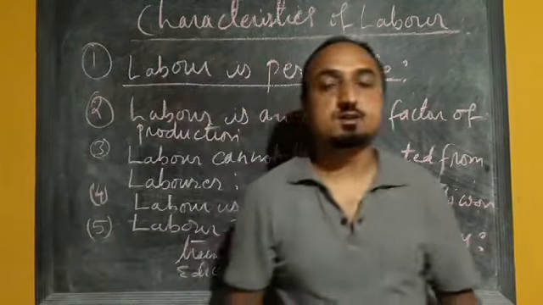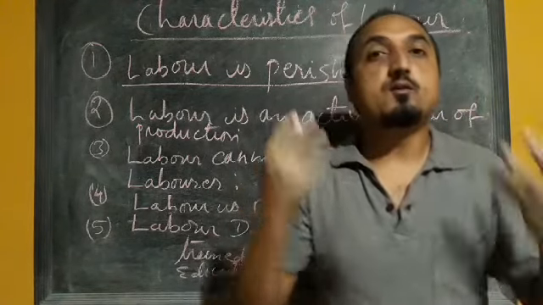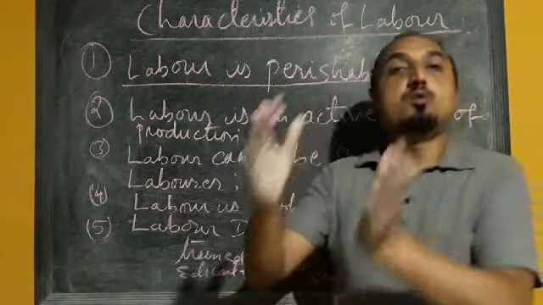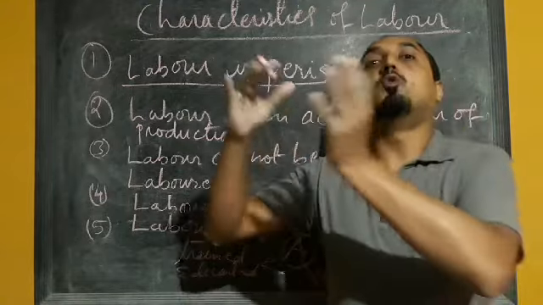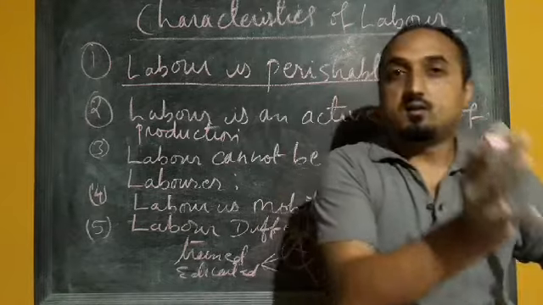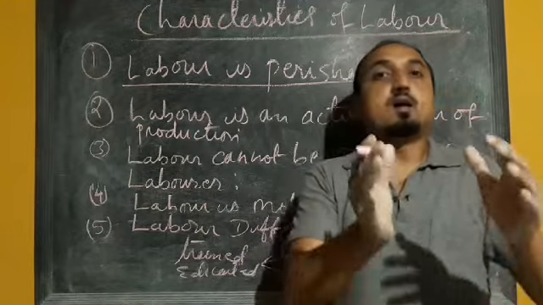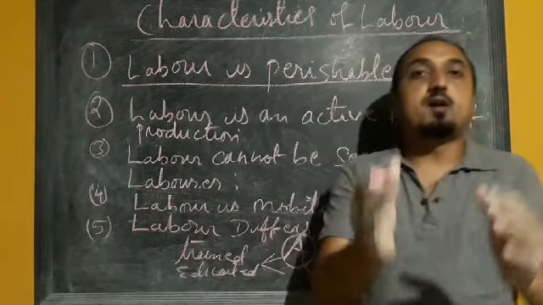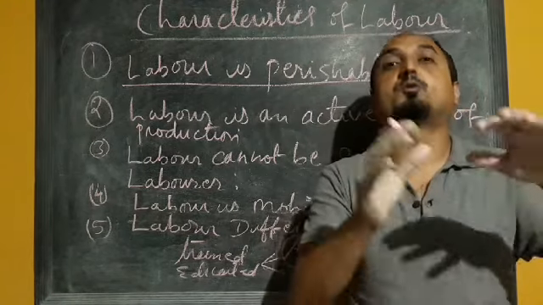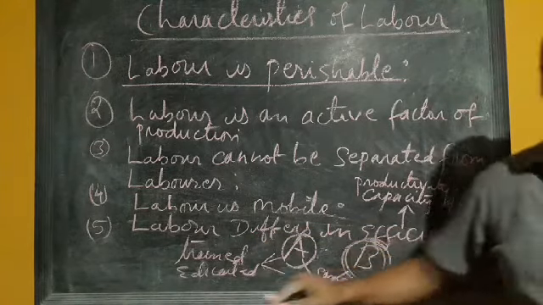So what I mean to say is that the efficiency of labor, the productive capacity of a worker, may differ. Why? Because if somebody is more educated, more trained, more experienced, then his productive capacity will be more. Whereas if some laborer is less educated, or has not gone for any kind of training, or has less experience, in that case his efficiency will be less, the productive capacity will be less. That's why it is called labor differs in efficiency.